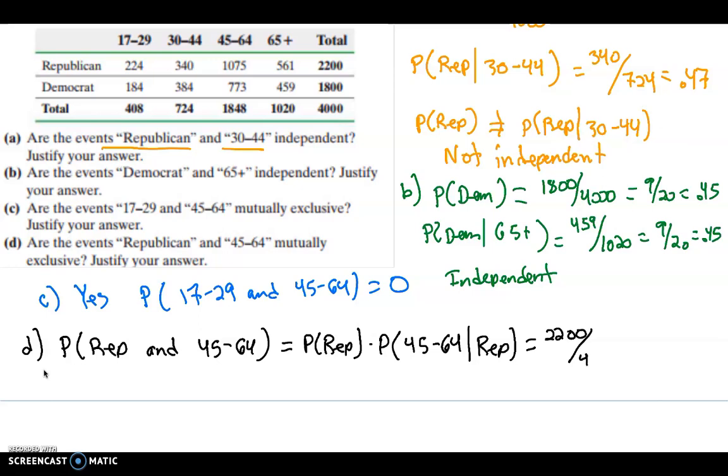Times the probability that you're 45 to 64 given that you're a Republican: there are 1,075 in the age group of 45 to 64 out of the 2,200 total Republicans. When I multiply those together, I get 0.269. And this definitely is not equal to 0. So those two are not mutually exclusive.